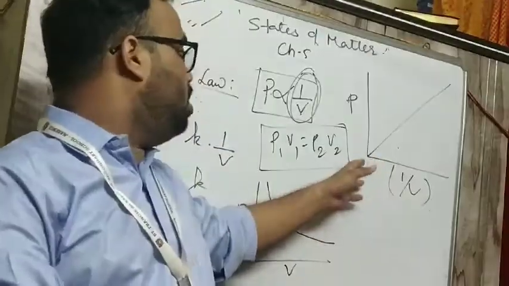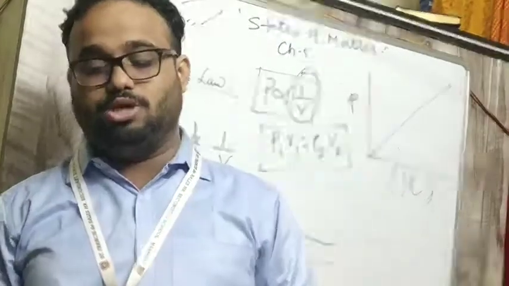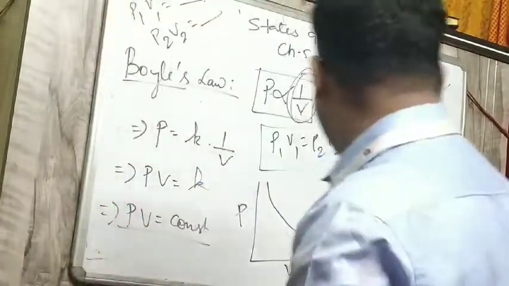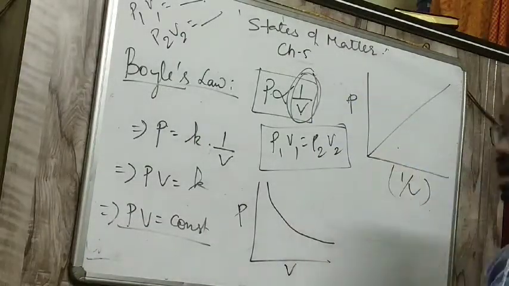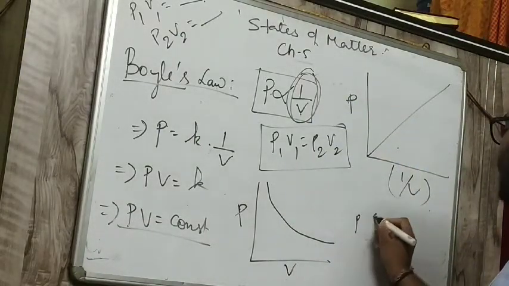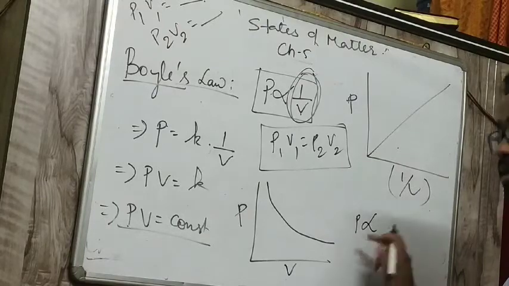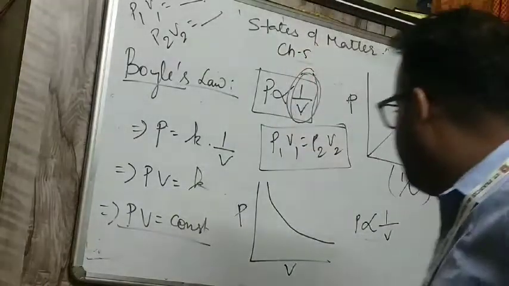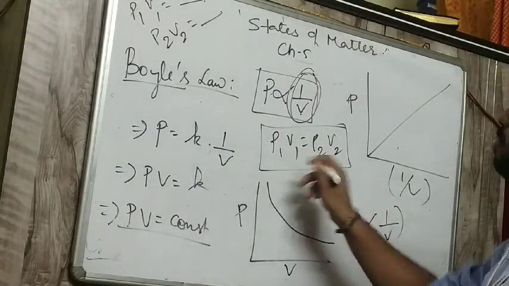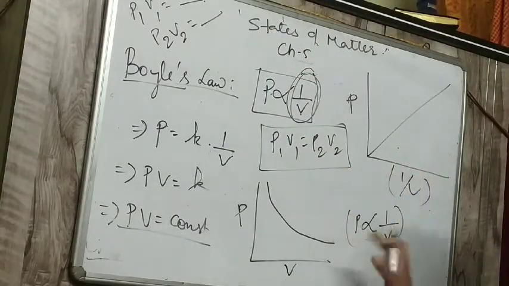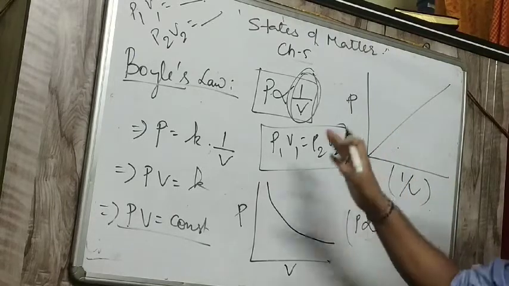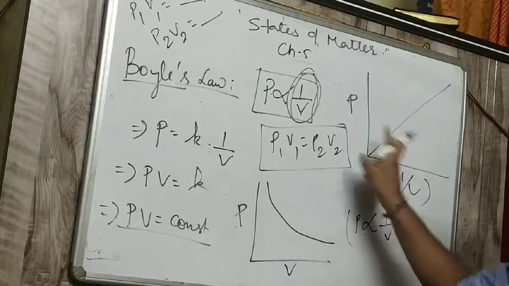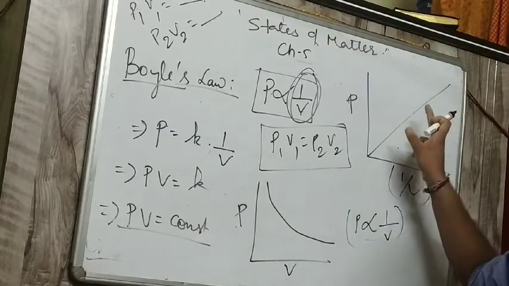According to Boyle's law, we have P1 V1 is equal to P2 V2. One more thing you have here, students. P is inversely proportional to 1 by V. Sorry, P is directly proportional to 1 by V. Clear? This is the formula, and from there we got P1 V1 is equal to P2 V2. This is the conclusion of Boyle's law. The P versus V graph is inverse, but the P versus 1 by V graph is direct.